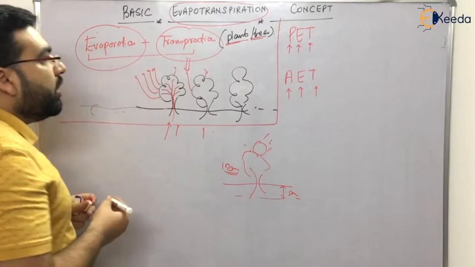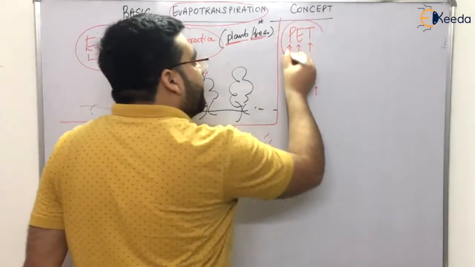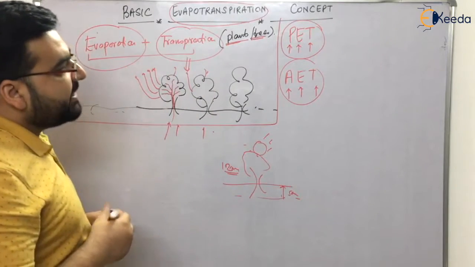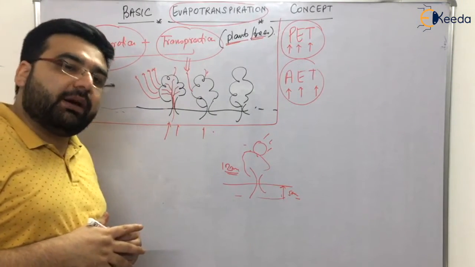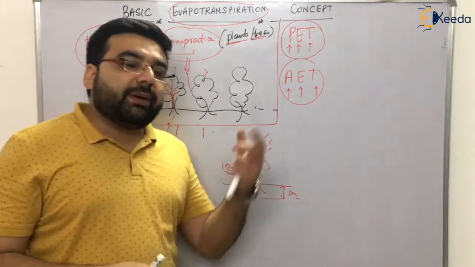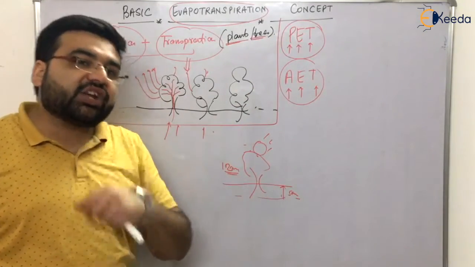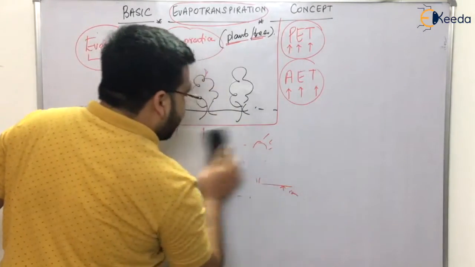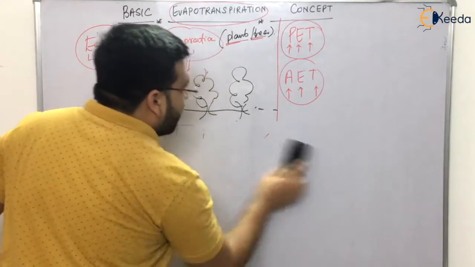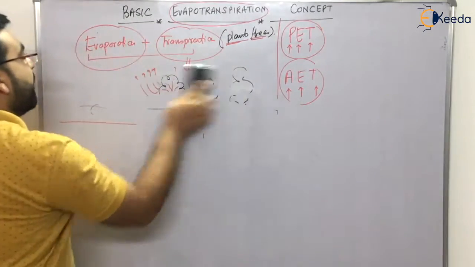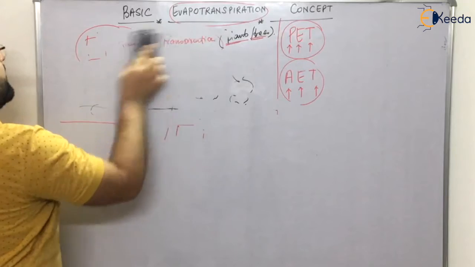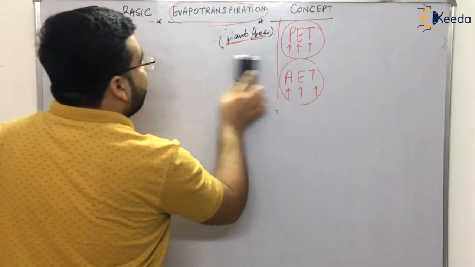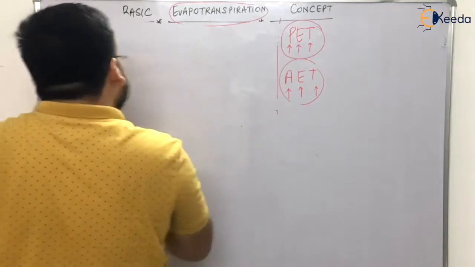Now, to make you understand potential and actual evapotranspiration better, let me talk about the field capacity, the available moisture content, and the permanent wilting point. Although you will discuss these in detail in irrigation engineering, let me tell you about these three terms here also. Let me make a diagram so you will never forget them. First of all, let us discuss the field capacity. Let me draw one diagram. You will easily understand it.